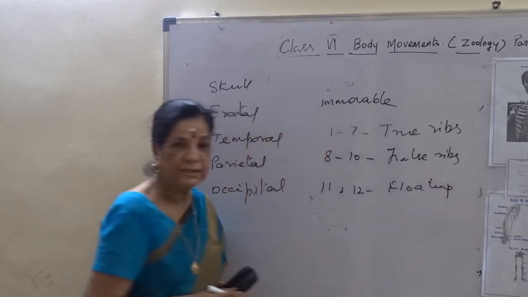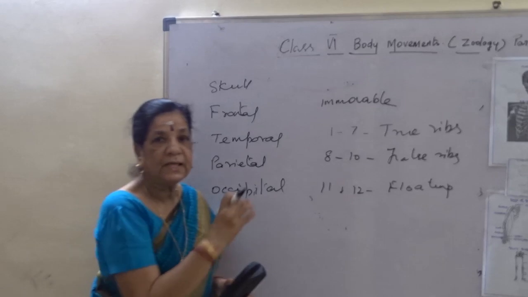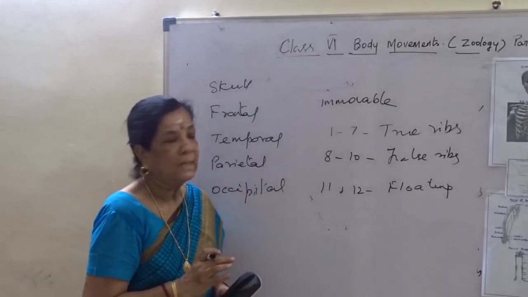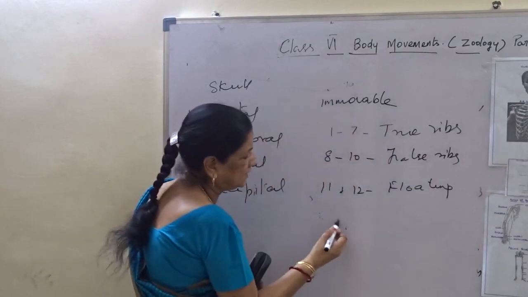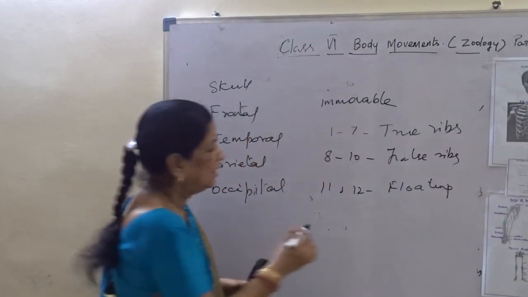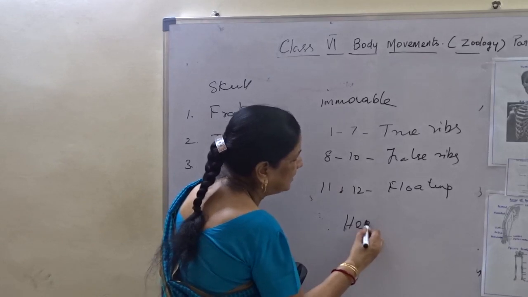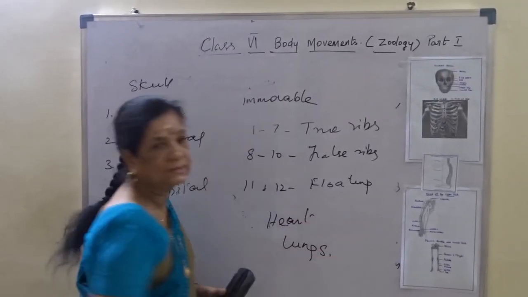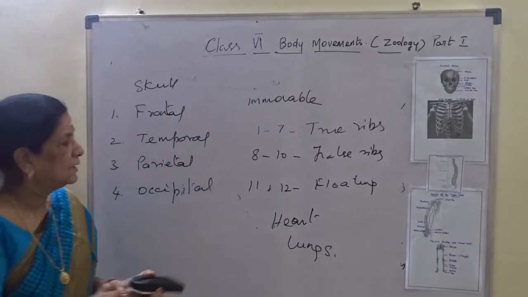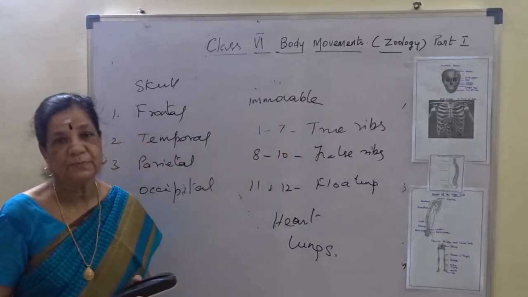These floating ribs are not attached to the sternum. The rib cage protects the most vital internal organs, the heart and the lungs.